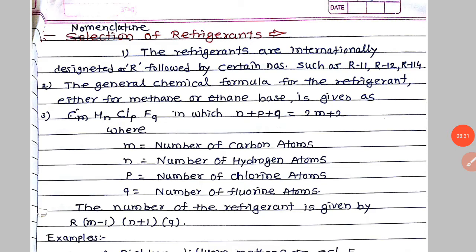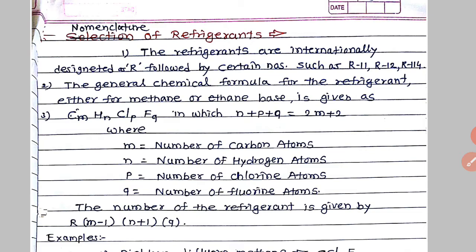So the terms m, n, p, q, the formula n plus p plus q equals 2m plus 2, and the final number R into bracket m minus 1, n plus 1 and q are important.